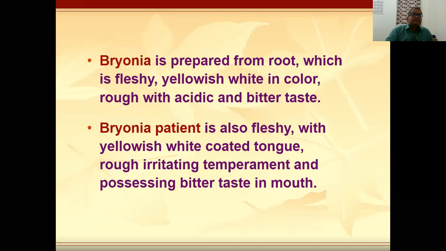Then Bryonia is prepared from roots, which are fresh, yellowish white in color, rough, with acid and bitter taste. The Bryonia patient is also fleshy with a yellowish white coated tongue. Different types of tongues you will study in materia medica. There is one book, Tongue Do Not Lie by Dr. Prakash Vakil.